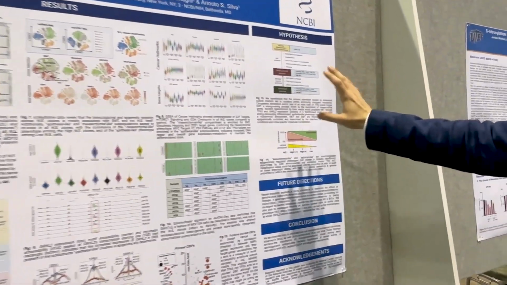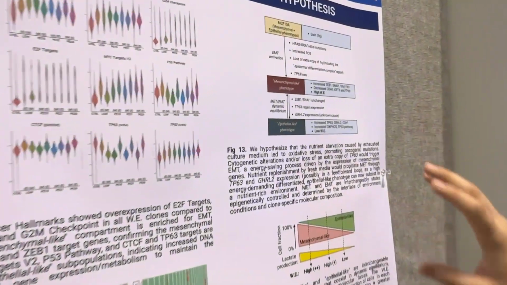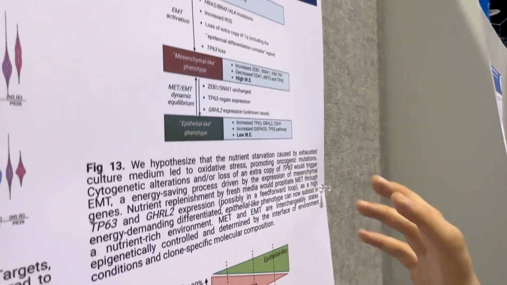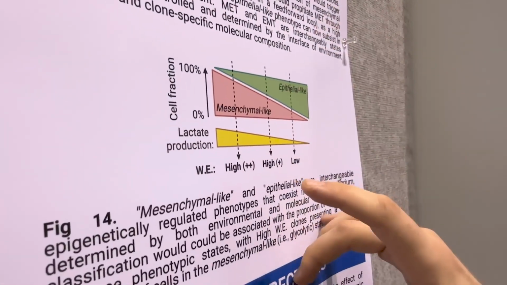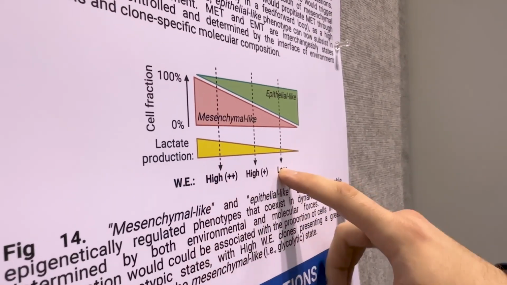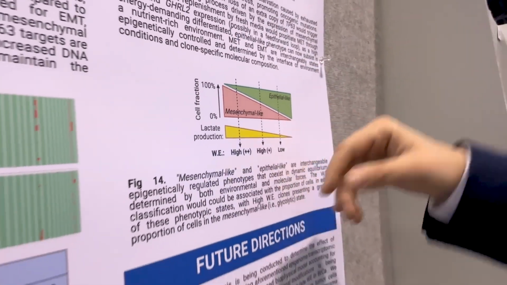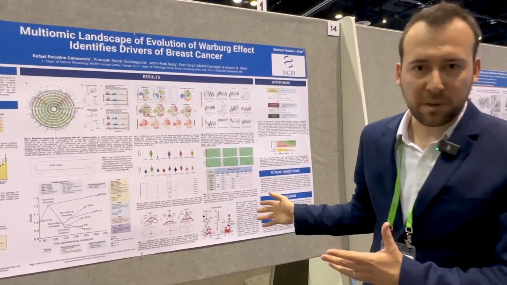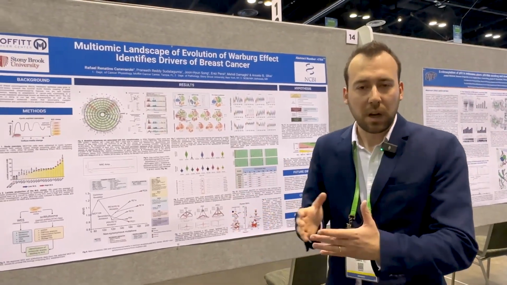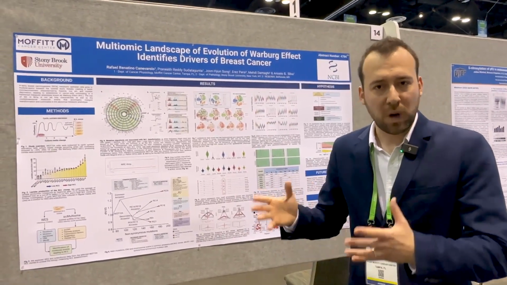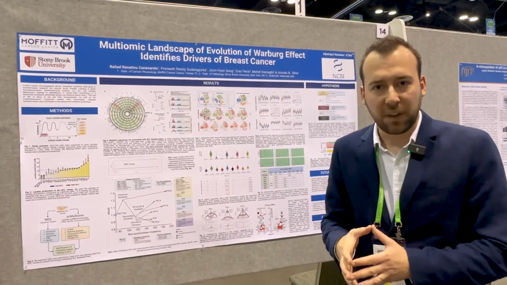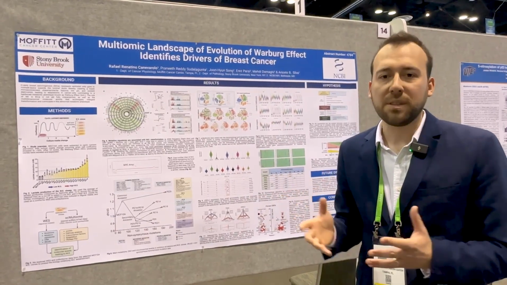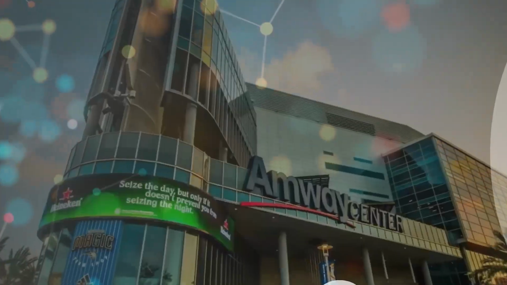So, as a conclusion, we hypothesized that there is actually a mixture of mesenchymal and epithelial phenotypes in each of these clones that ultimately gives us what we call high or low Warburg effect status. Moving forward, what we can do is investigate these pioneer transcription factors and their specific roles in determining EMT transition, as well as the Warburg effect. And we show here that both environmental and molecular aspects of the clones are very important to determine the Warburg effect as well as EMT phenotype.